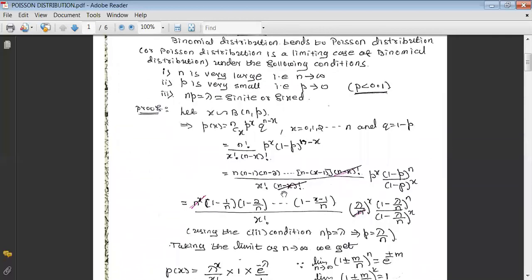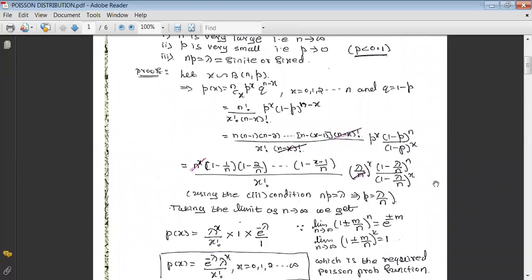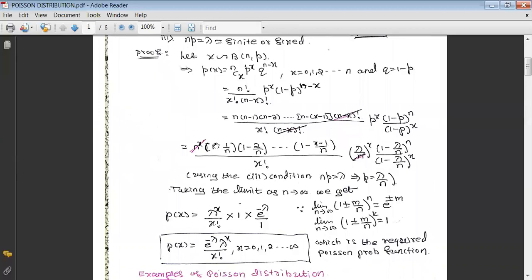And one of the conditions is n tends to infinity. That's why we'll take the limit as n tends to infinity here. Okay, this lambda raised to x, after cancellation of this n raised to x in the denominator, is left as lambda raised to x, and this is free from n. First I will write that in the same fashion. I will write this x factorial also, because it is also free from n. Now once you take the limit as n tends to infinity in the numerator, 1 by infinity is 0, 2 by infinity is 0, (x minus 1) by infinity is 0. Then we find 1 into 1 into and so on, 1.